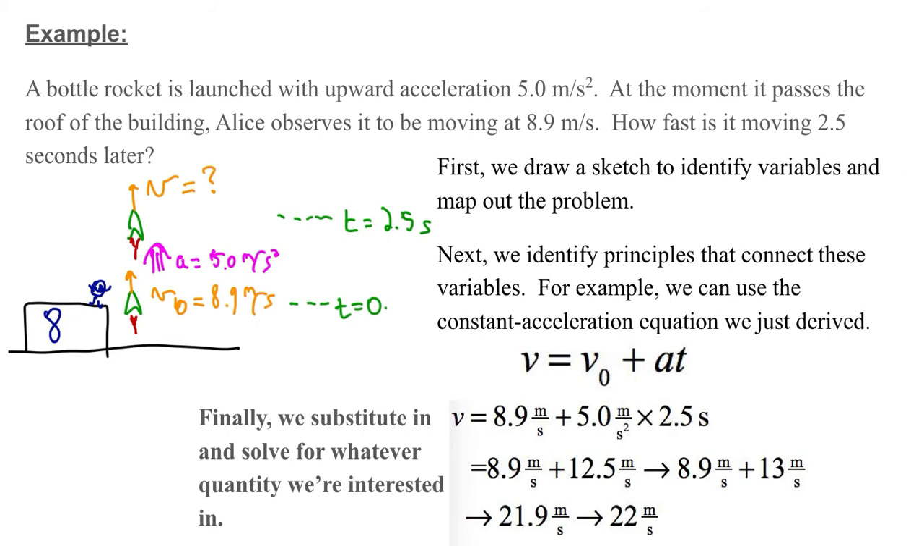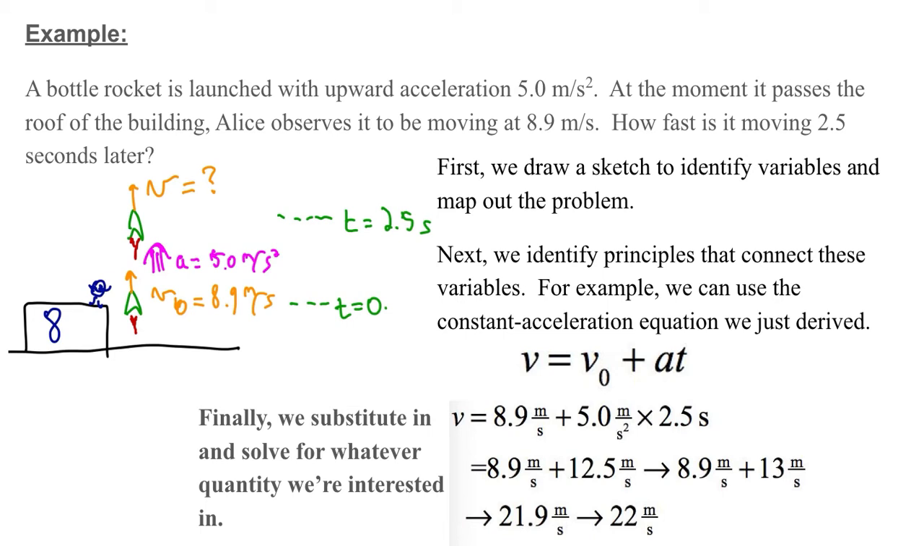First, we should draw a sketch. That's almost always a good idea in physics. So here's our sketch. There's our building. Here's our rocket crossing the roof at 8.9 meters per second. It's accelerating upward at 5 meters per second squared. And we want to know what's its velocity 2.5 seconds later.